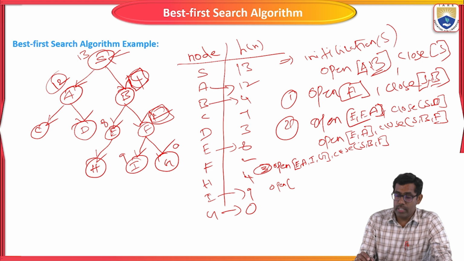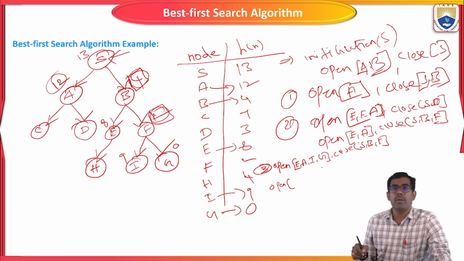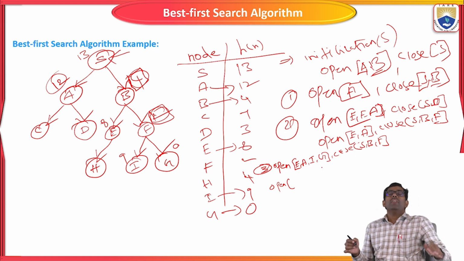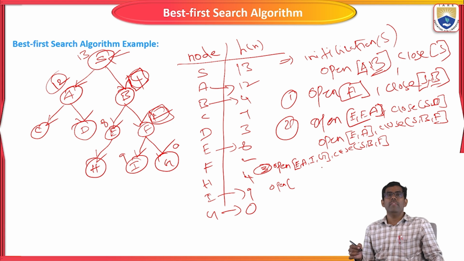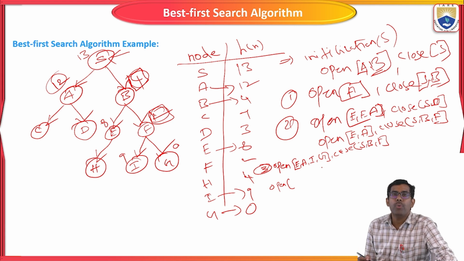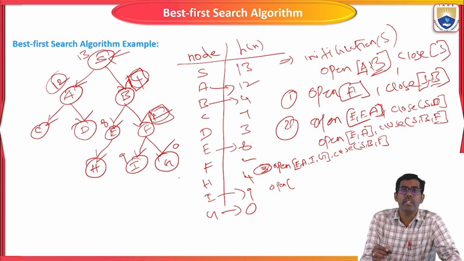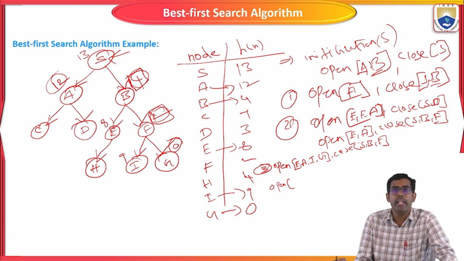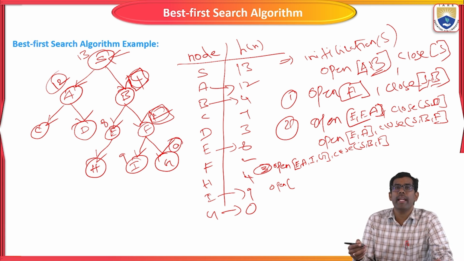Right? So here we are going to compare both node values, the distances of both nodes, I comma G. So which one is the least? 0 is the least. So now we are going to take G as the root node.